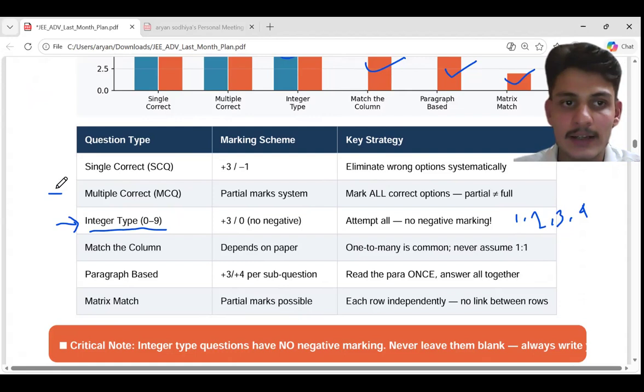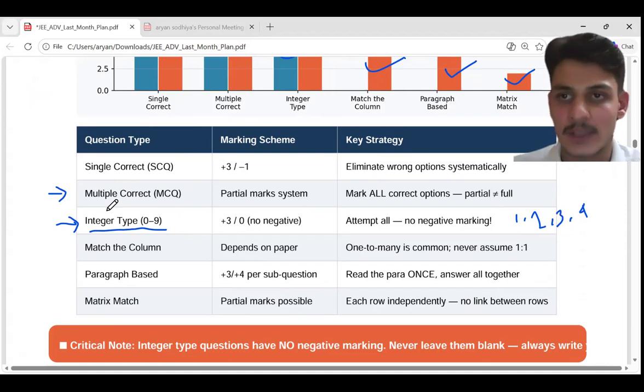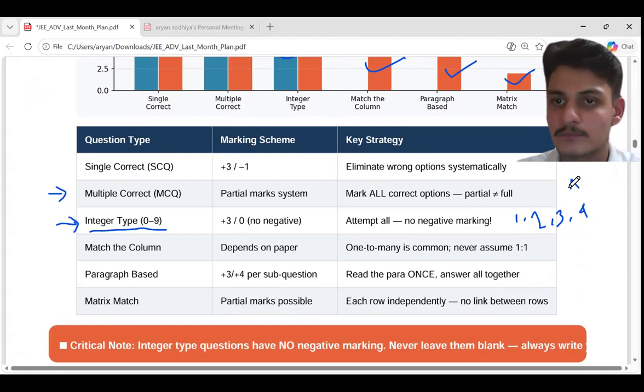And for the multiple correct, there's one tricky part. Sometimes they give positive marks for a partial answer, and sometimes they give negative marks. Like if there is a question and you are sure that option A and option B are correct, and you are not sure about option C. You are sure about A and B, and you don't know about C; you are thinking it can be or it cannot be the answer. So you are thinking that A and B are correct. So in that case, first read the instructions.